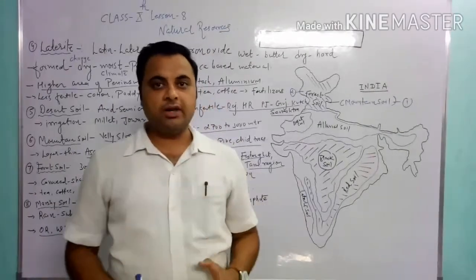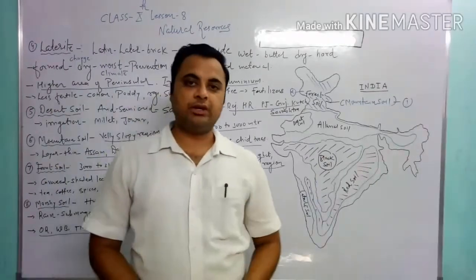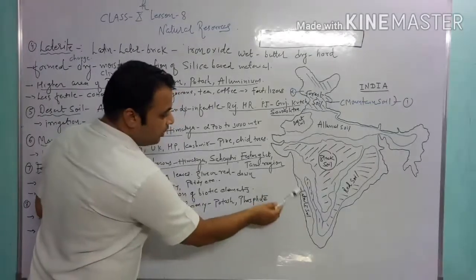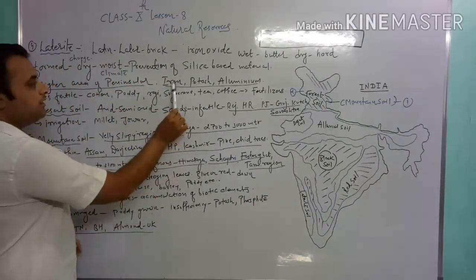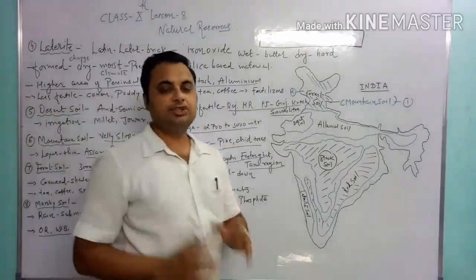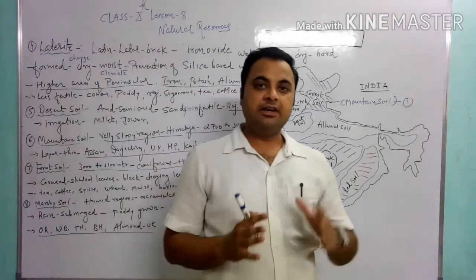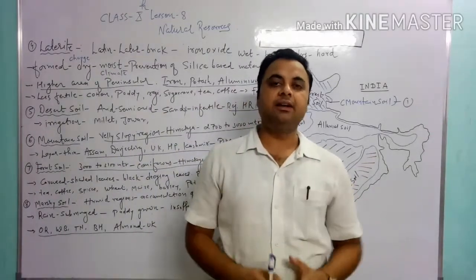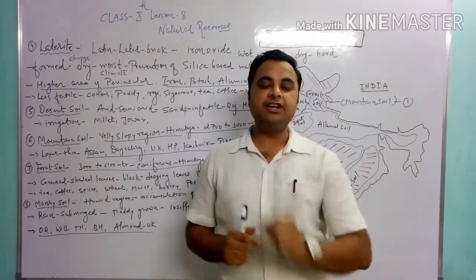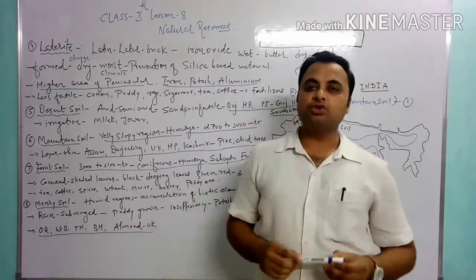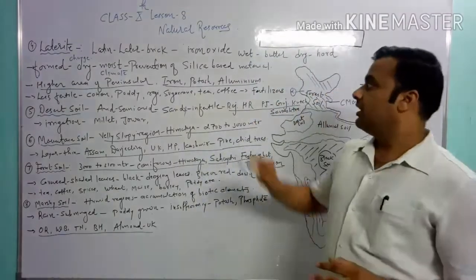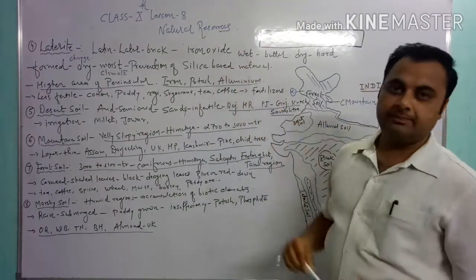In the types of soil, the next soil is the laterite soil. The laterite soil is found in our country in the higher areas of the peninsula. Iron, potash and aluminium, these three elements are found in this soil. The word laterite is derived from the Latin word later, which means bricks. The color of bricks is reddish, so the color of the soil is also reddish, and this reddish color is because of the presence of iron oxide.